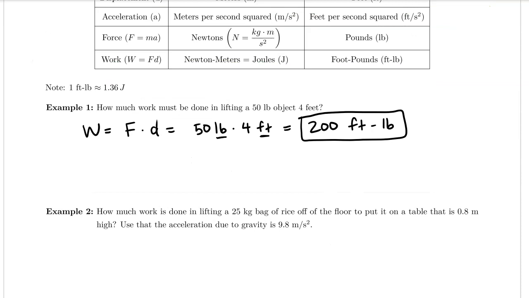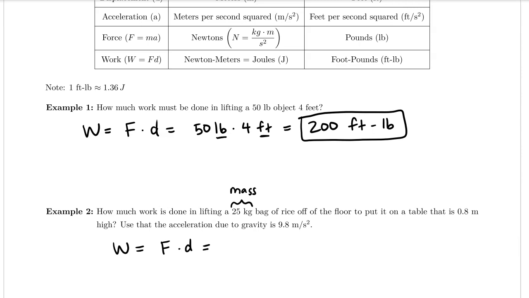Example 2 says, how much work is done in lifting a 25 kilogram bag of rice off of the floor to put it on a table that is 0.8 meters high? Use that the acceleration due to gravity is 9.8 meters per second squared. Here, work is equal to the force times the distance traveled. Because the bag is 25 kilograms, we are in the metric system, and this represents a mass, which is not equivalent to the force.